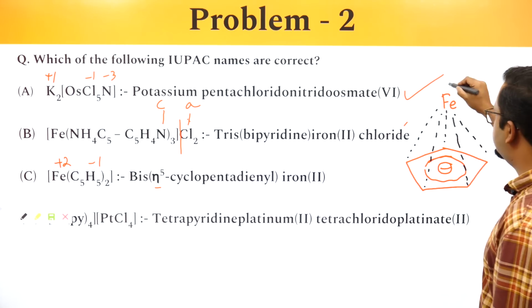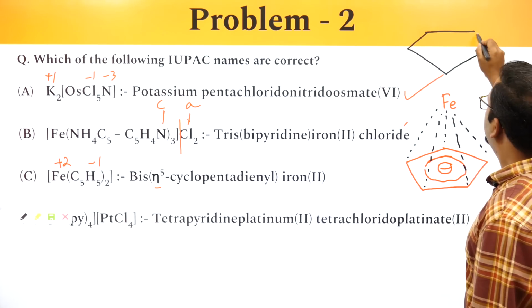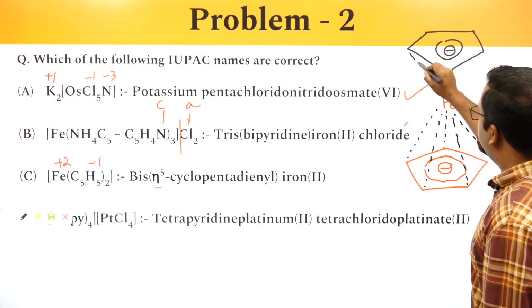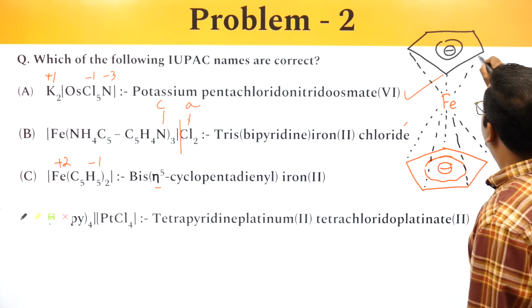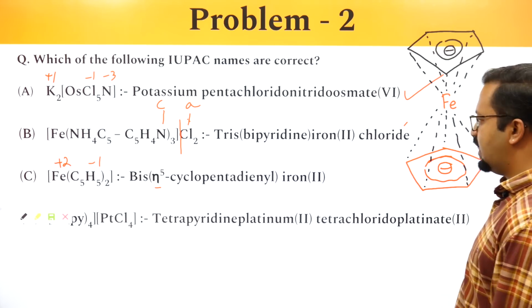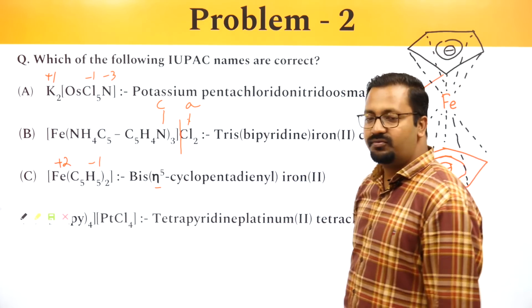Again, there would be another ring, and all atoms over here are also equidistant. Since all atoms are equidistant, it is written as eta to the power 5.